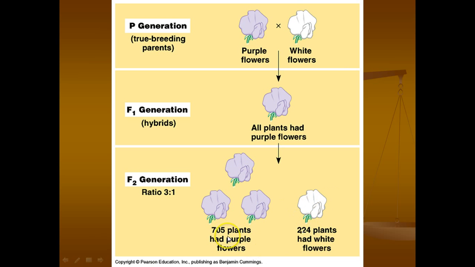And this was his actual data. 705 plants had purple flowers, while 224 plants had white flowers. If you simplify that fraction, you see that it comes out as 3 to 1.